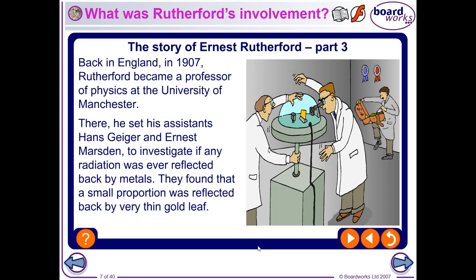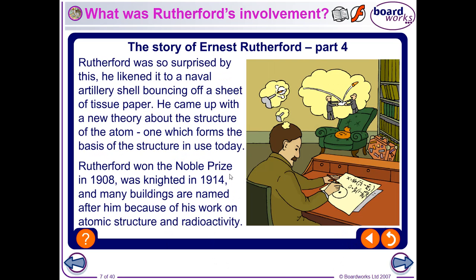So Rutherford became Professor of Physics at University of Manchester, and two of his assistants, Hans Geiger and Ernest Marsden, did an experiment to see if radiation, these particles or bits of atom, could be reflected back. And they found that a gold bit of foil could reflect some of these particles. So Rutherford was quite shocked. He'd imagined that this was like an artillery shell, a big bit of atom being given off, and it was bouncing off a bit of something thin like tissue paper.